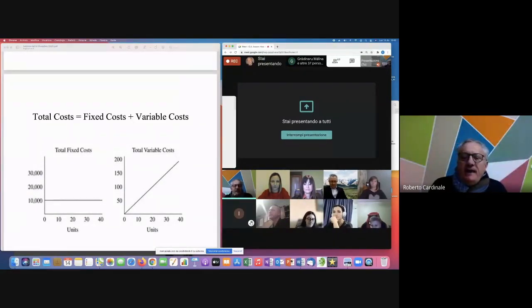If you are closed, you have to pay the rent. If you are open, you have to pay the rent just the same. So fixed costs will start at a certain point, in this case, 10,000 euros.